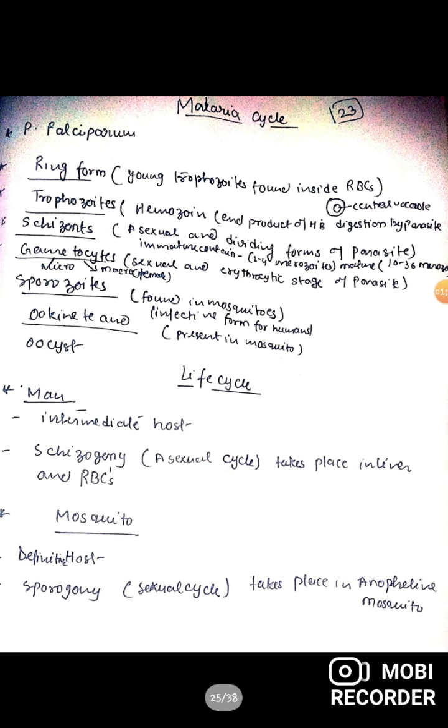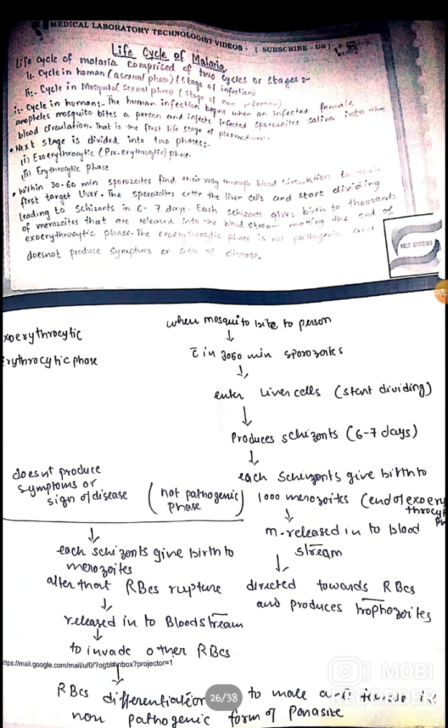So the life cycle of malaria exists in two phases: first in the human and second in the mosquito itself. The phase in the human is further subdivided into two phases, that is the exoerythrocytic phase and the erythrocytic phase. The exoerythrocytic phase is also known as the pre-erythrocytic phase.